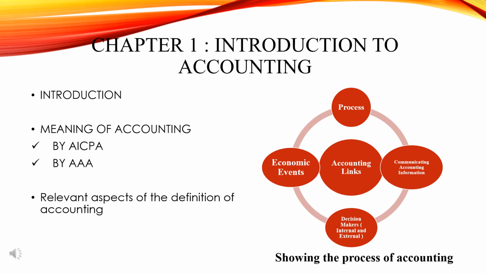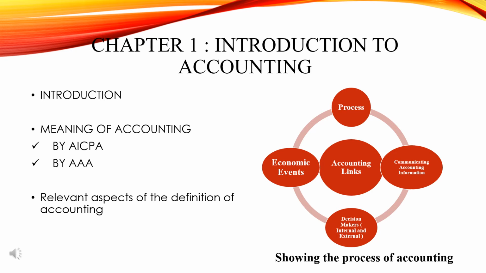So in the year 1970, AICPA's Accounting Principles Board emphasized that the function of accounting is to provide quantitative information, that is financial information about economic entities, intended to be useful in making economic decisions.